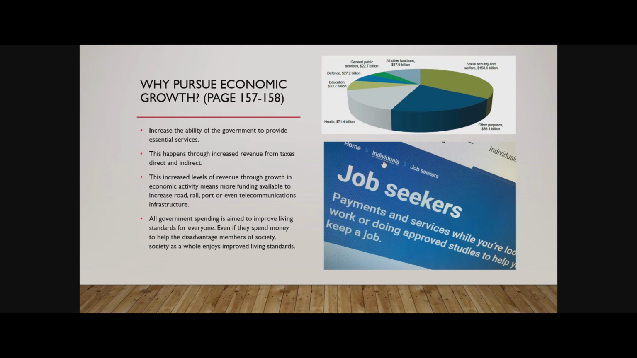Other reasons, it increases the ability of the government to provide essential services. This happens through increased revenues from taxes, direct and indirect. For people who studied Year 11 economics, you probably remember this. Actually, no, we did cover this last area of study. So direct taxes is for personal income tax, while indirect is like GST. Taxes that you can avoid if you want to, but you still get taxed if you consume certain products.